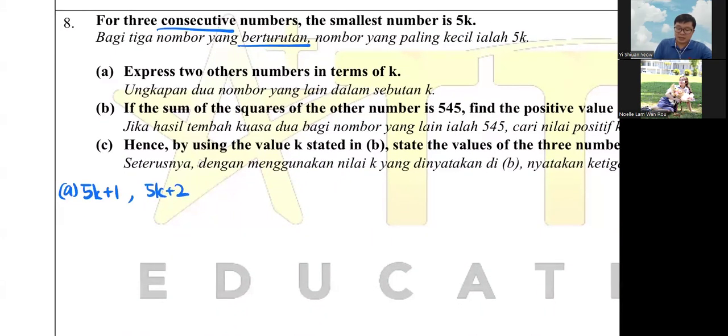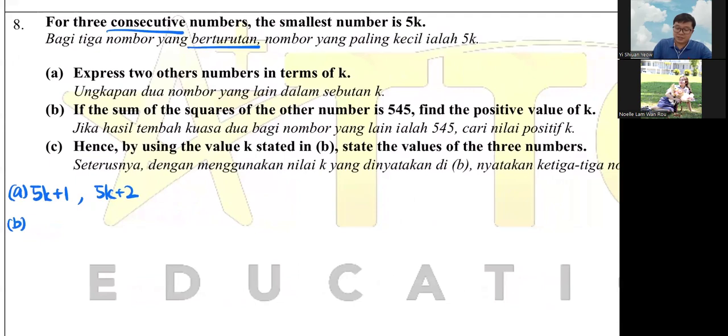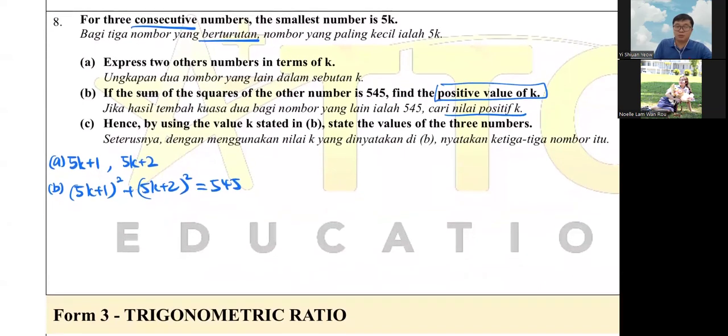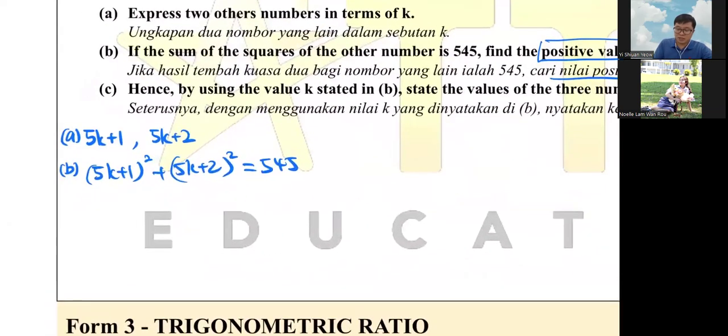So B, if the sum of the squares of the other numbers just now is 545, find the positive value of K. So again, jika hasil tambah kuasa 2 bagi nombor yang lain tadi ialah 545. So meaning these 2 numbers. The sum of it means 5K plus 1 with 5K plus 2. But then they say that it is the square of it, so squares, equals to 545 just now. They ask you to find the positive value of K. So just jot it down first.